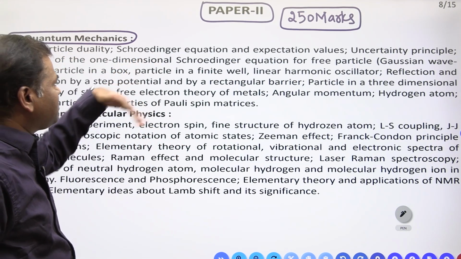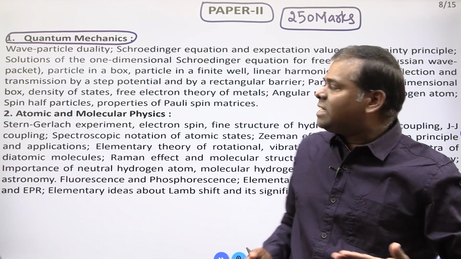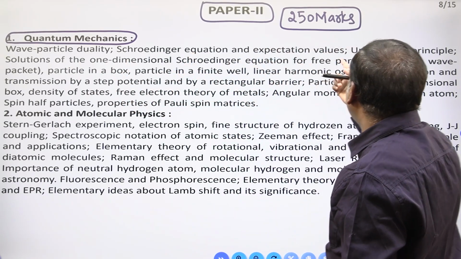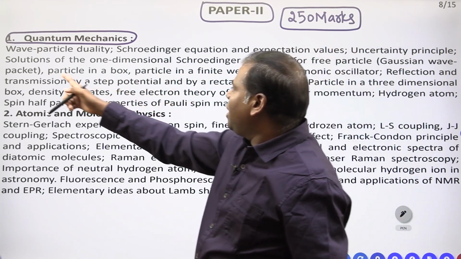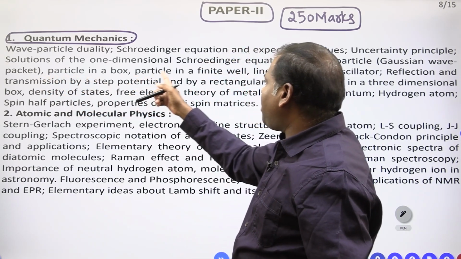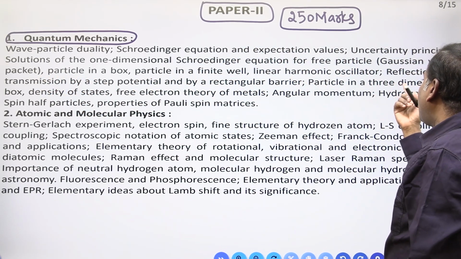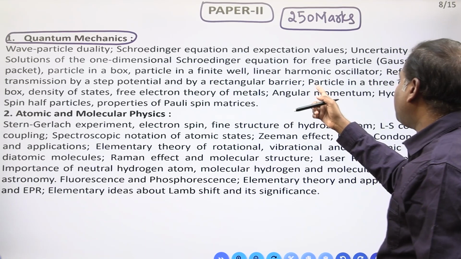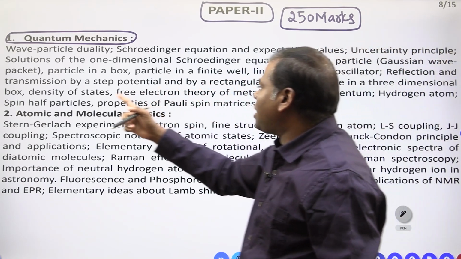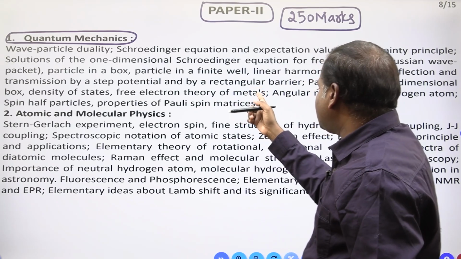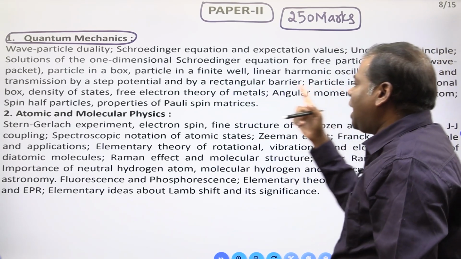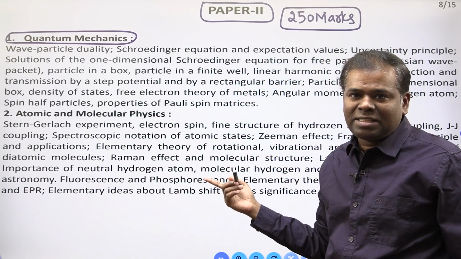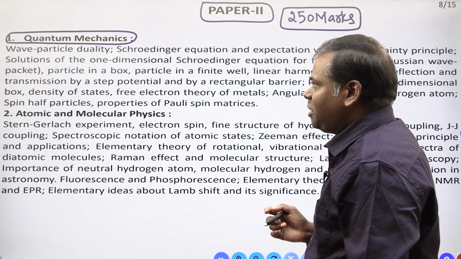Wave particle duality, Schrodinger wave equation, expectation values, uncertainty principle, solution of one-dimensional Schrodinger equation, free particles, Gaussian packet, particle in a box, particle in finite well, linear harmonic oscillator, reflection and transmission by step potential and by the rectangular barrier, particle in 3-dimensional box, density of states, free electron theory of metals, angular momentum, hydrogen atom, spin of particles, properties of Pauli spin matrices. This is the quantum mechanics syllabus.